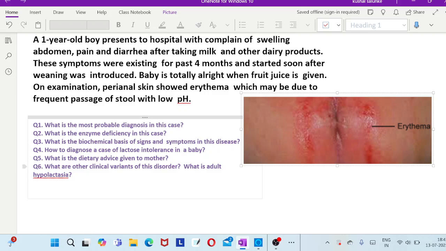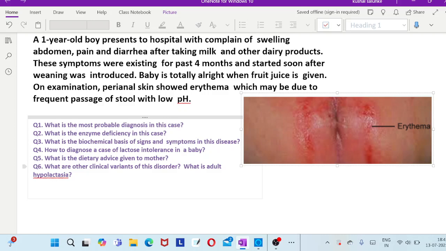Okay, so here what happens, lactose intolerance is generally reversible. But adult hypolactasia is an irreversible condition. You should remember it like this.